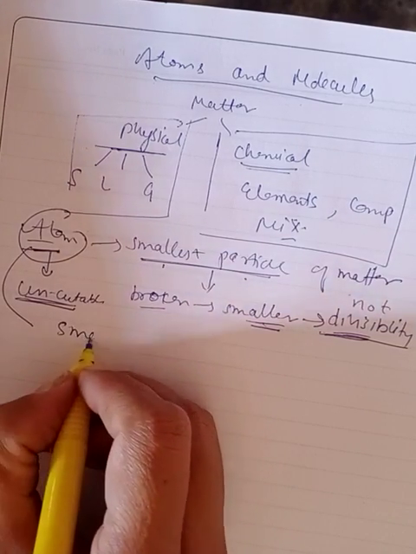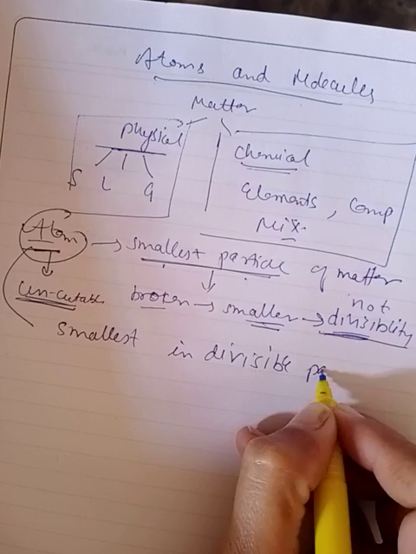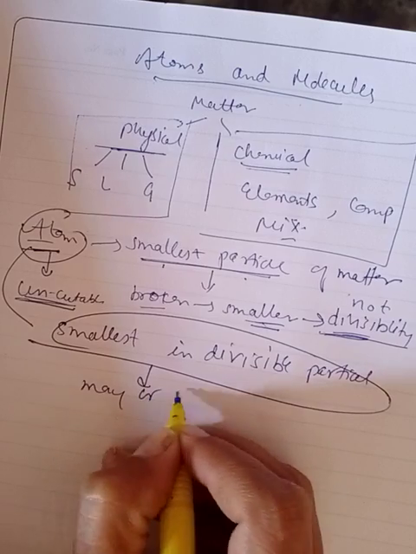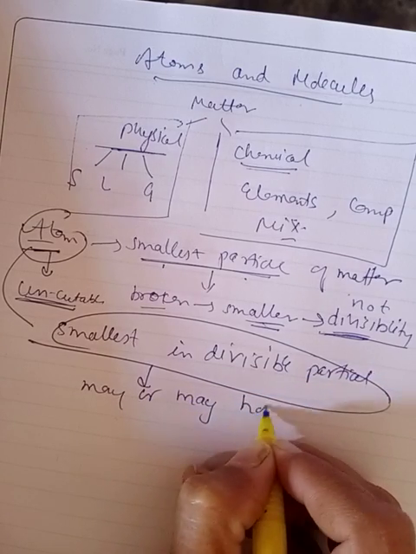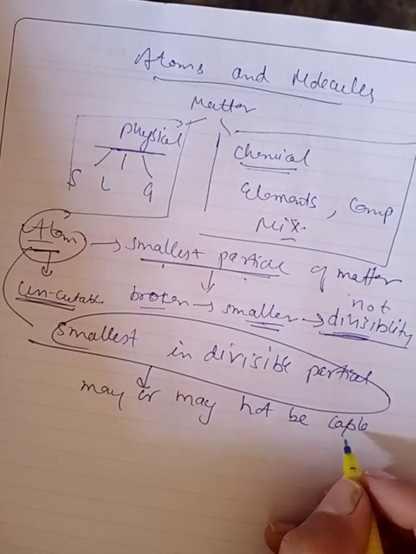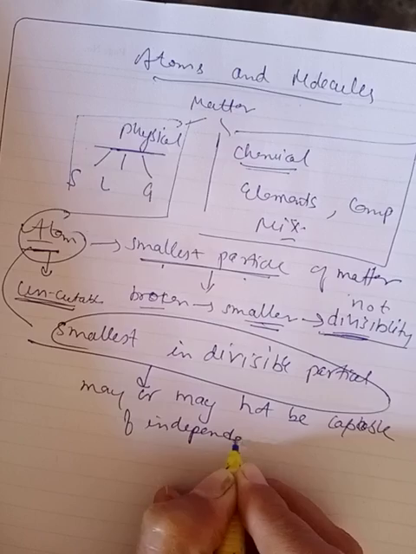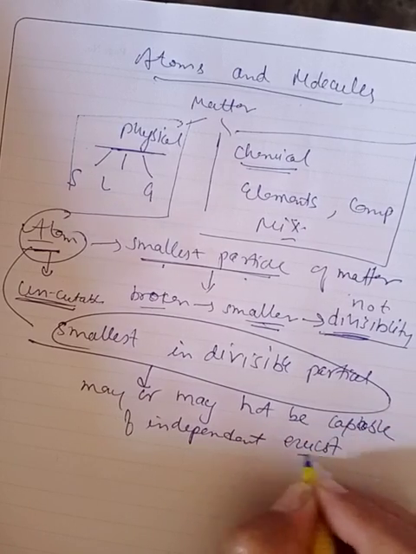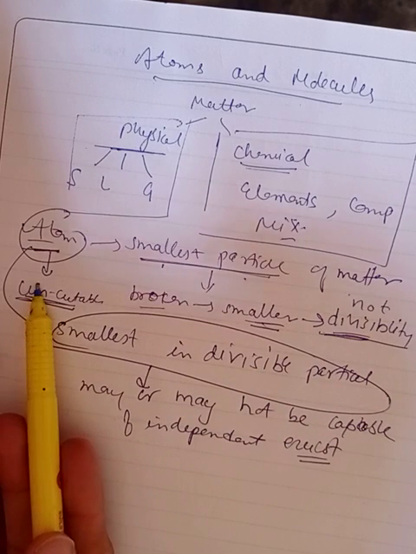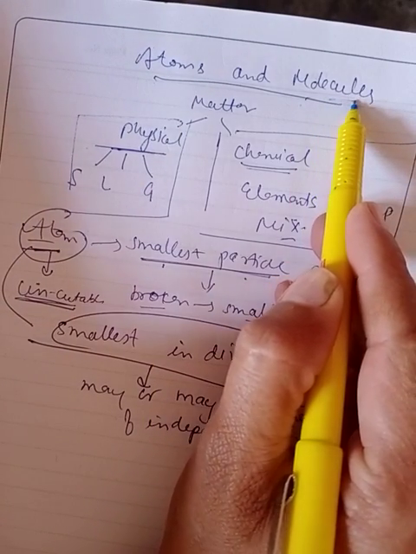So atoms are the smallest indivisible particles which cannot be further divided, and these particles may or may not be capable of independent existence. But when these particles combine, they form larger particles, and after combination of these atoms we obtain molecules, and these molecules are able to exist freely.